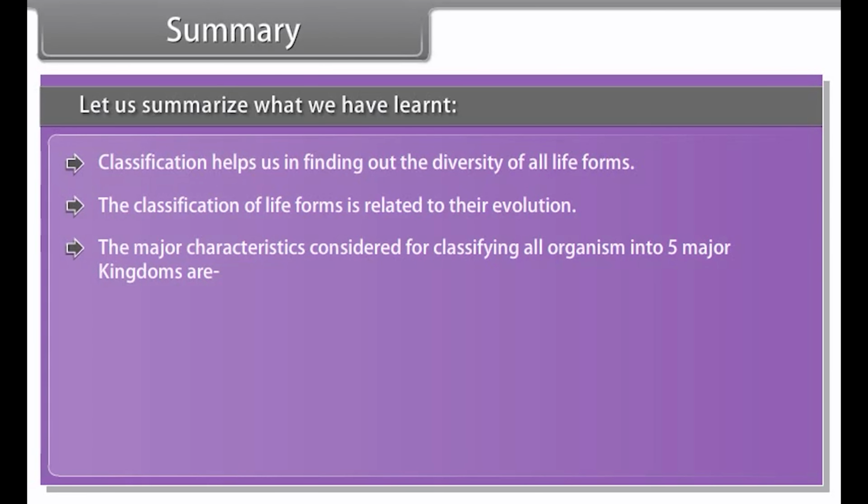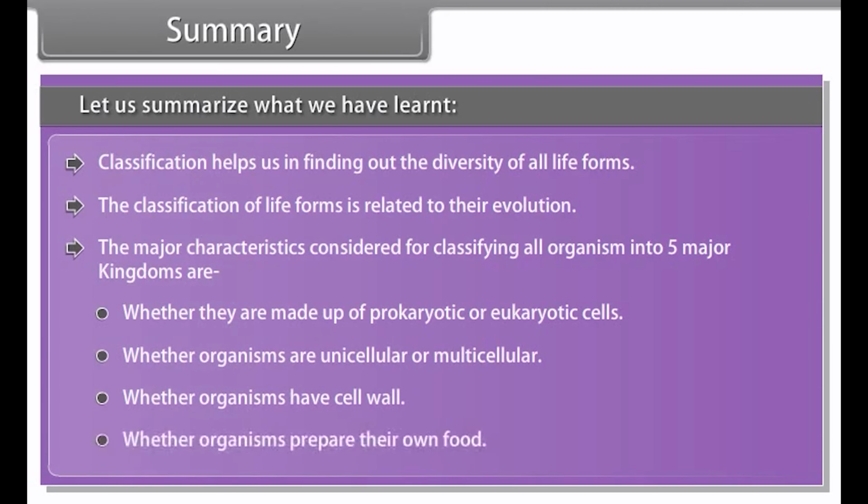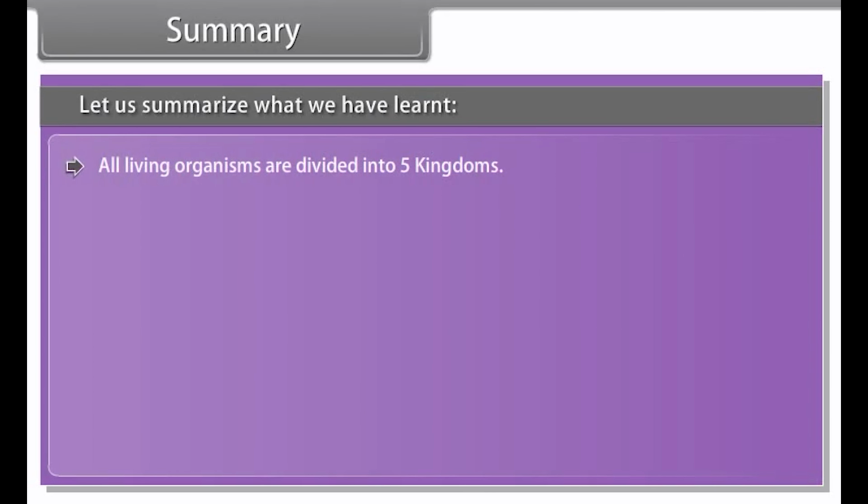The major characteristics considered for classifying all organisms into 5 major kingdoms are whether they are made up of prokaryotic or eukaryotic cells, whether organisms are unicellular or multicellular, whether organisms have a cell wall, and whether organisms prepare their own food. All living organisms are divided into 5 kingdoms: Monera, Protista, Fungi, Plantae, and Animalia.